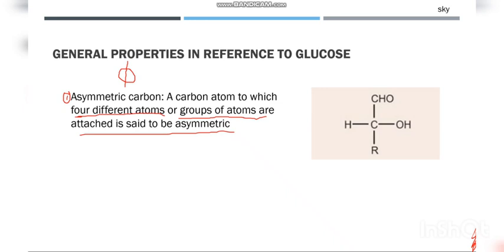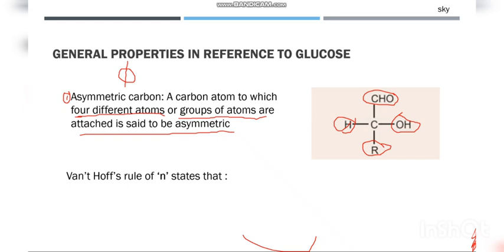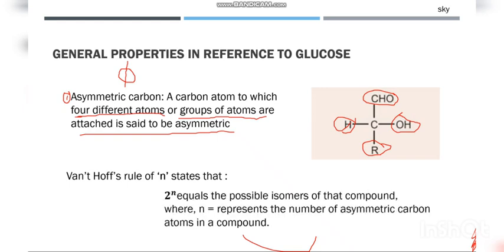One is the alcoholic group over here. The other one is the aldehyde group. This is the R group, and this carbon is bonded to a hydrogen atom. Next, we go on to Van 't Hoff's rule, or Van 't Hoff gave us a rule of n's.